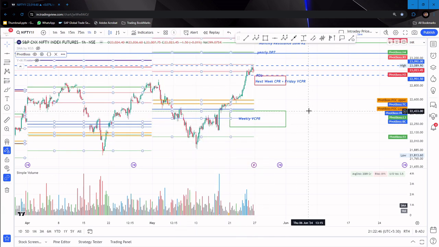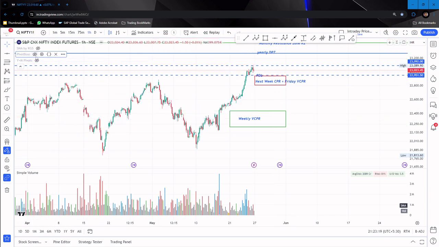Now let me go to monthly CPR. If you see, this is the monthly CPR, and that is where the weekly virgin CPR is also there. Clear? Monthly CPR is here, and that is where the weekly CPR is also there. So this is the place where you might see some good support taking activity. My expectation is that if next week the market has to fall, it may not go below this weekly CPR zone. So that is my expectation on monthly pivots.